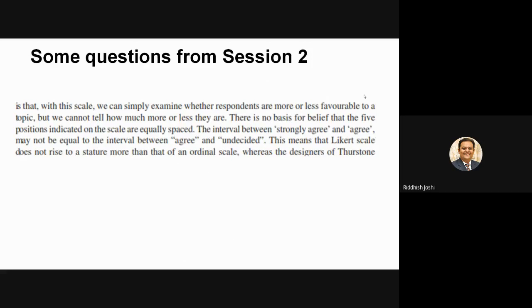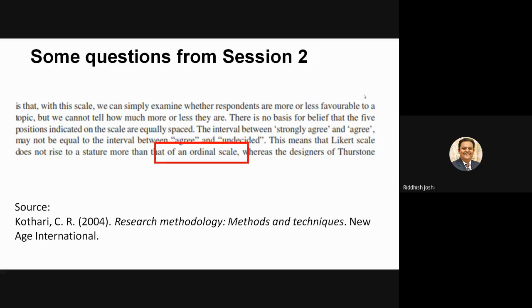This is a screenshot of one of the books. You can see this explanation which talks about the Likert scale, right? And I have highlighted with a red box that the Likert scale does not rise to a stature more than that of an ordinal scale, right?